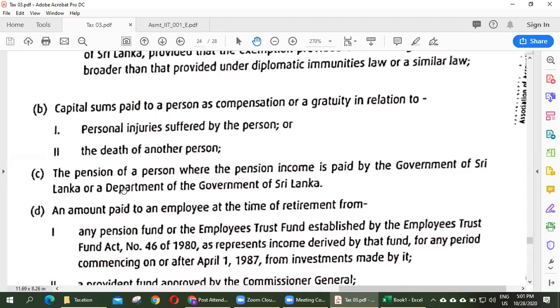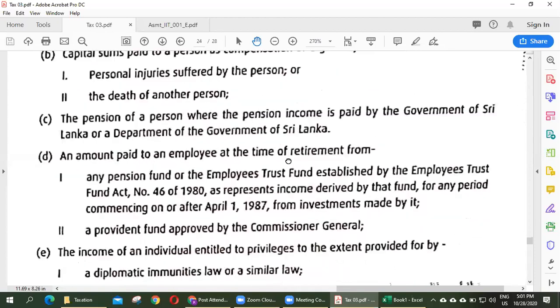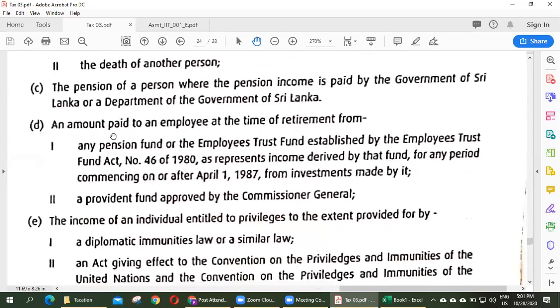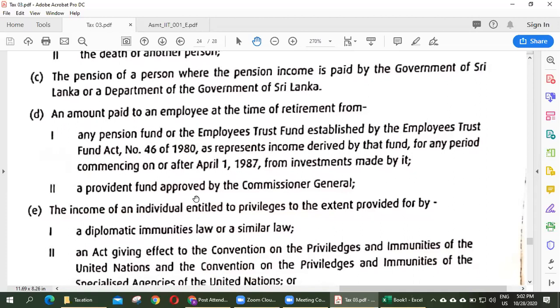The pension of a person where the pension income is paid by the government of Sri Lanka or a department of the government of Sri Lanka, right? The government pension is not taxable. And the amount paid to an employee at the time of retirement, any pension fund or ETF established by the Employees' Trust Fund Act number 46 of 1980, as represents income derived by that fund for any period, and provident fund approved by the Commissioner General, EPF, ETF, like that.